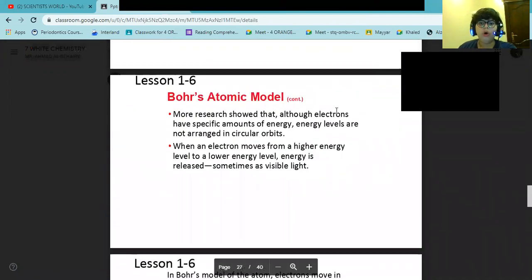More research showed that although electrons have specific amounts of energy, the energy levels are not arranged in circular orbits. That's what more research showed. When an electron moves from a higher energy level to a lower energy level, energy is released, sometimes as visible light.